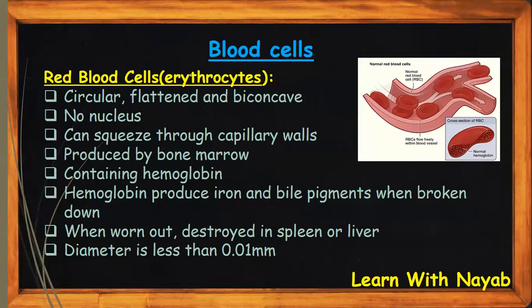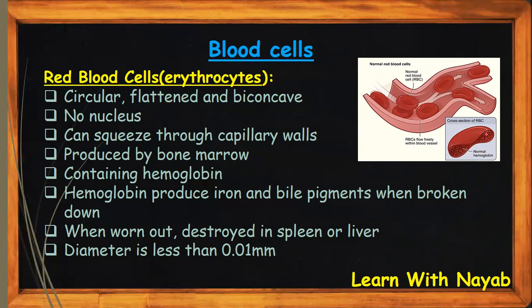The red blood cells, also called erythrocytes, are circular, flattened, and biconcave. Circular means that they're circular in shape. They're like sphere type things. And flattened means they're not inflated. They're just flat. And biconcave means that if we cut them, there's a cross section and it looks like a concave lens. Means that it is bulged in.